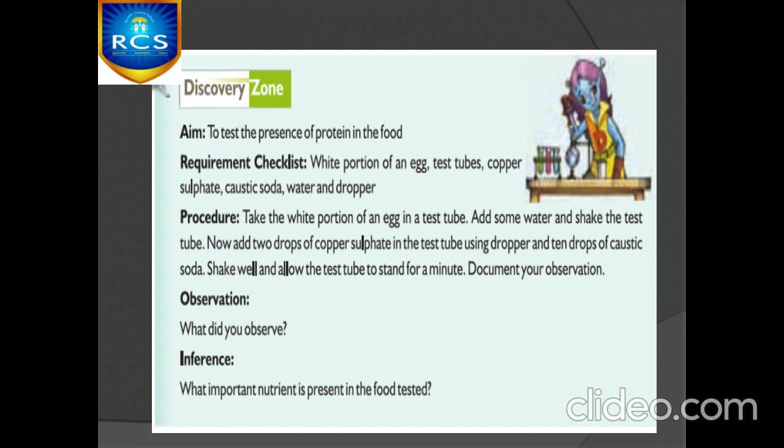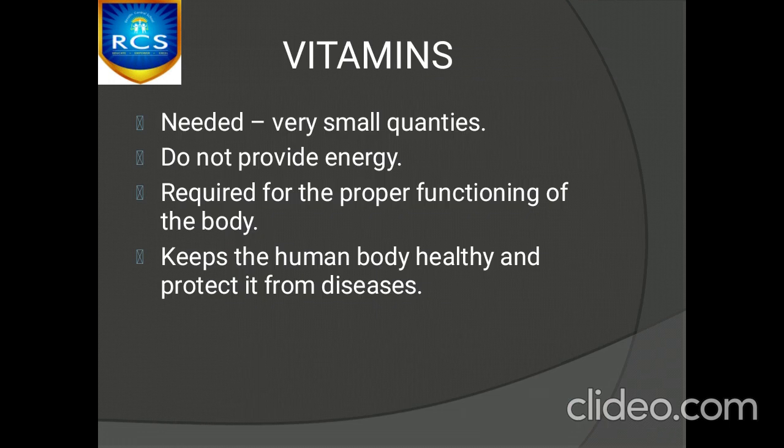Then we have to add 10 drops of caustic soda solution. Okay, the resultant solution will turn into violet color, which represents the presence of proteins in that particular food item, right?